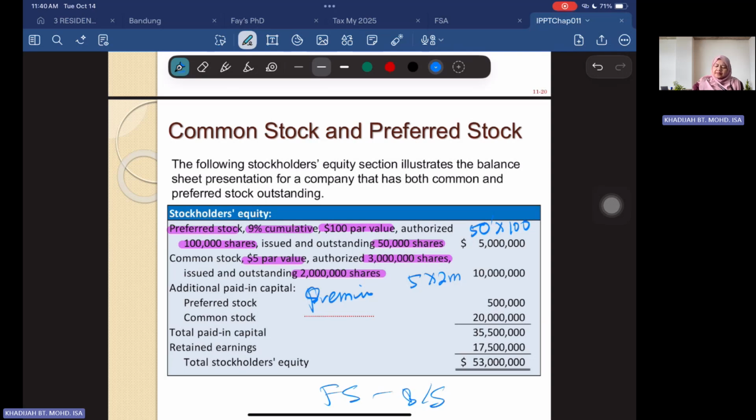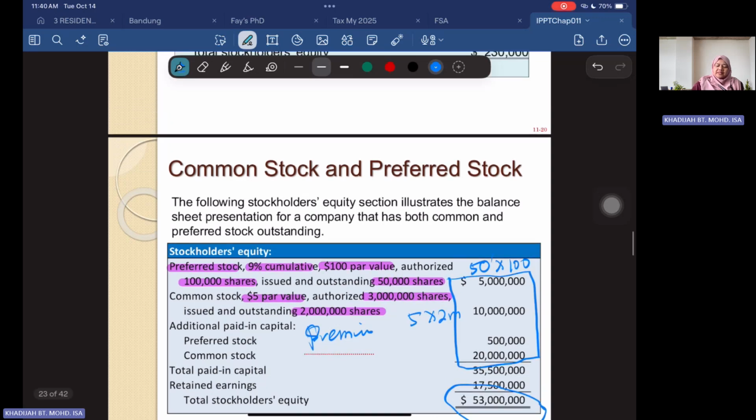So total paid in capital is 35,000, which is the total of all these: preferred plus common plus your share premium. Then retained earnings come from your profit. The retained profit plus your profit for the year minus dividend is 17.5. So total stockholder equity is 53 million. Remember that it comes back to the principle of asset equals liability plus owner's equity. In this case, your owner's equity here is 53 million. So you have to look at what your liability and what your asset are.